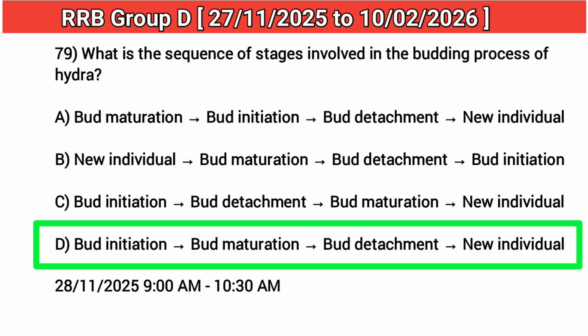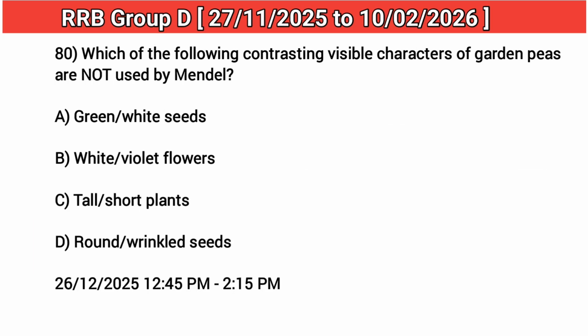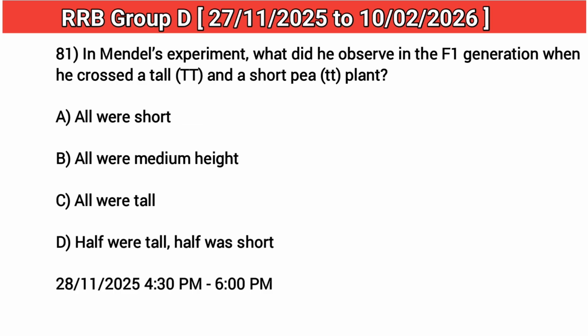Answer: D. Bud initiation, bud maturation, bud detachment, new individual. 80. Which of the following contrasting visible characters of garden peas are not used by Mendel? Answer: A. Green-white seeds. 81. In Mendel's experiment, what did he observe in the F1 generation when he crossed a tall TT and a short tt plant? Answer: C. All were tall.